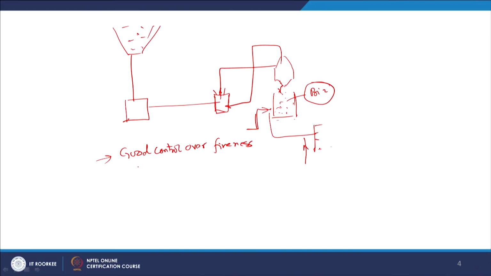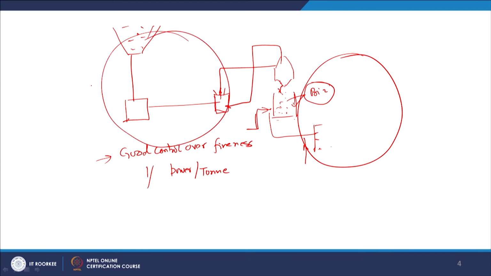Power consumption per ton of coal is less in the central type of system. And the operation of the burner, because the pulverized coal is supplied from the bin, is independent of the operation on this side. So, these are the advantages of this system.